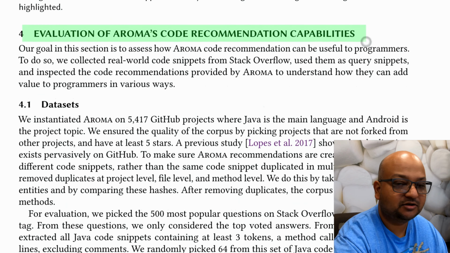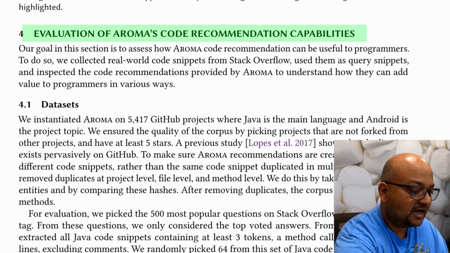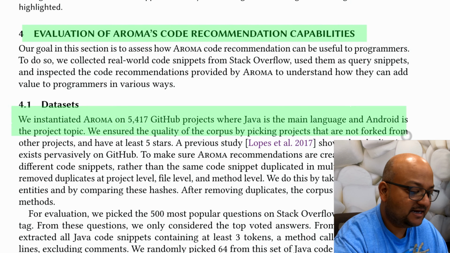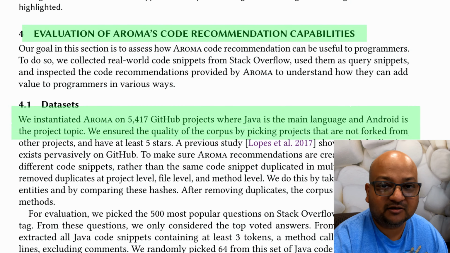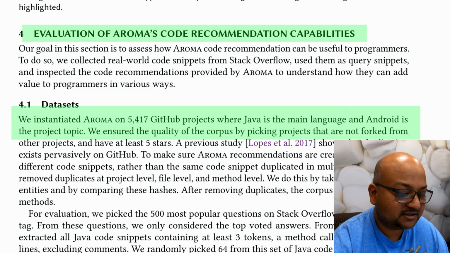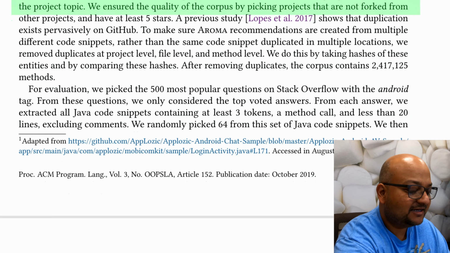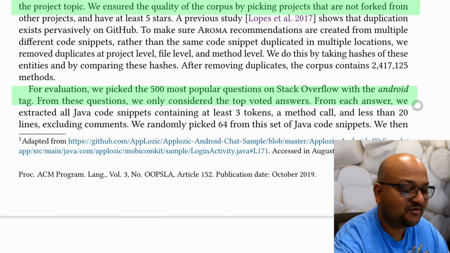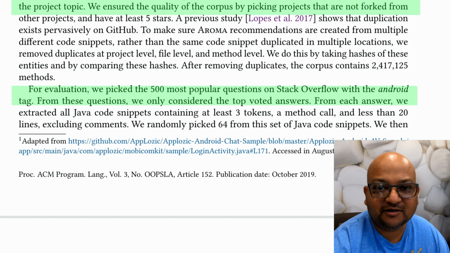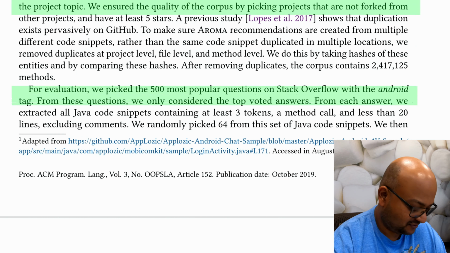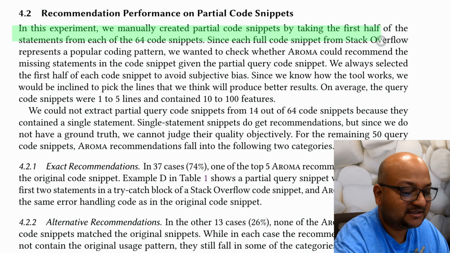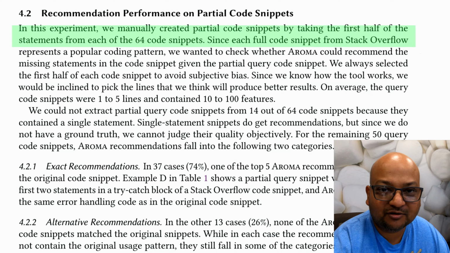So how did this tool perform? For their evaluation, the authors indexed about 5,400 GitHub projects that were written in Java for the Android platform. And then as a test, they picked the 500 most popular Android questions on Stack Overflow. To construct their input queries, they took the first half of the code snippets in these Stack Overflow questions.